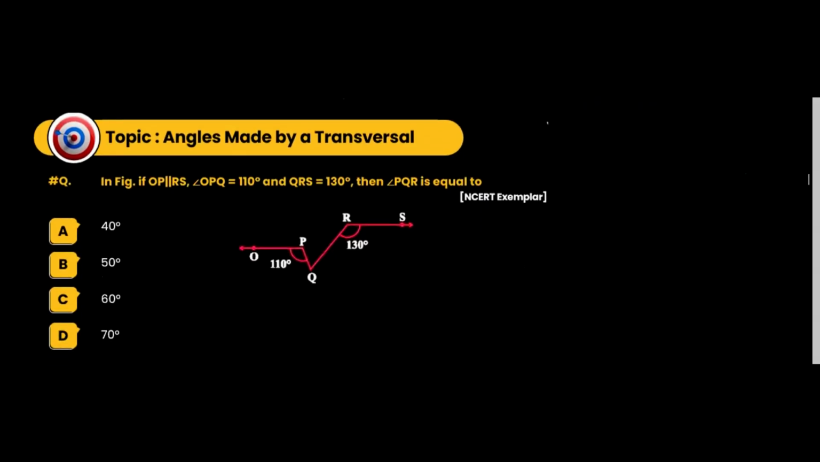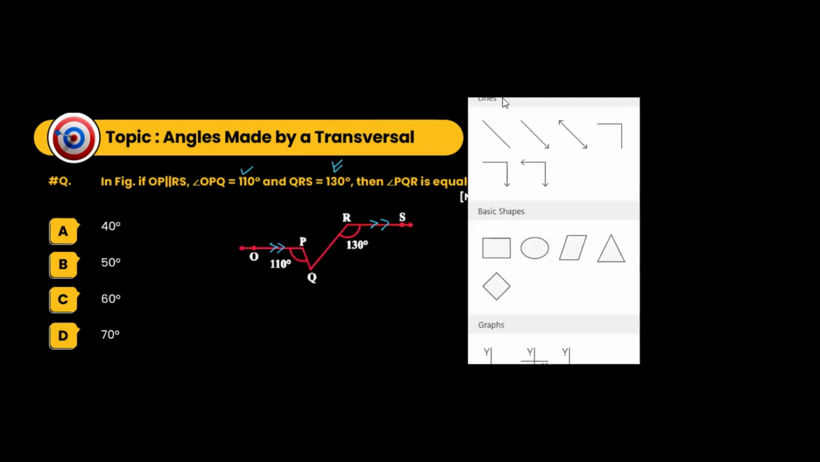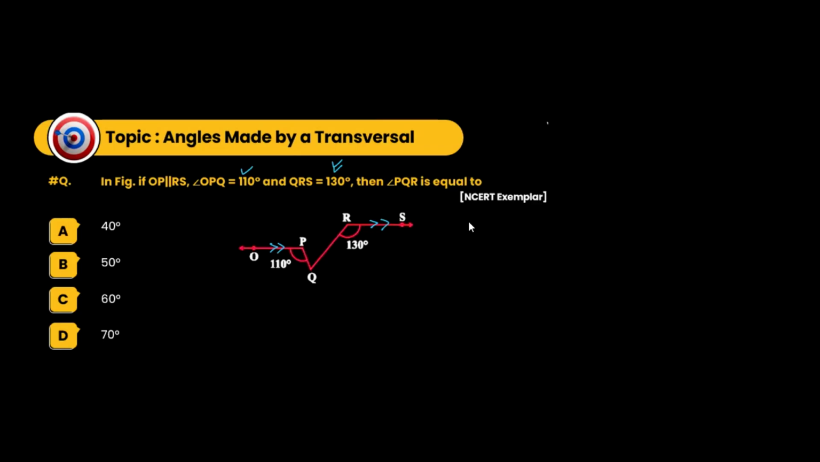Okay, look here, OP is parallel to RS. Angle OPQ is 110 degrees and angle QRS is 130 degrees. Then angle PQR is how much? In order to do this, you will have to do a construction. Okay, so what do we mean by construction?